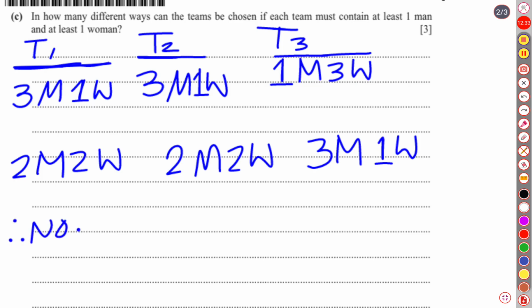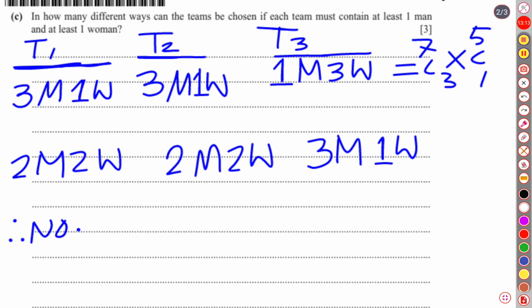Now we are going to write the number of selections, and I can write it just beside this. Look, there are seven men. Out of seven we have chosen three, so seven choose three, into one woman out of five, so it is going to be five choose one. This is for the first team. Please don't forget that we will have to form all of the teams simultaneously. That's why it is multiplication, not or, remember.